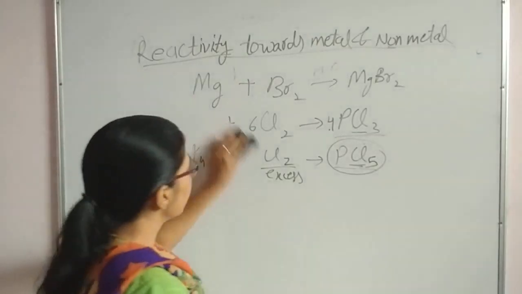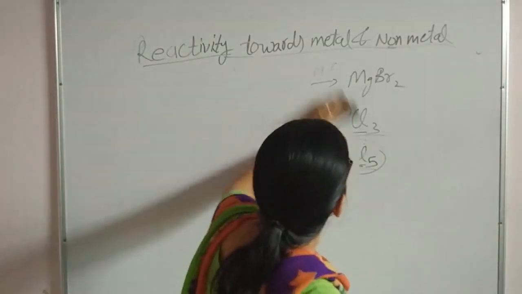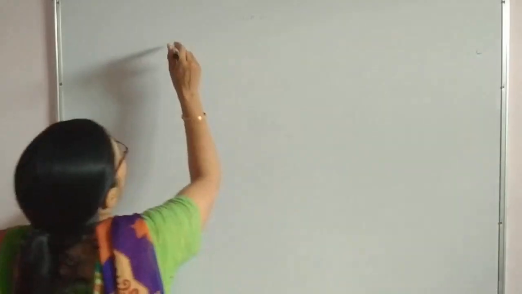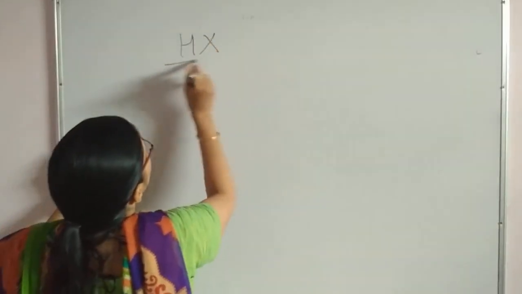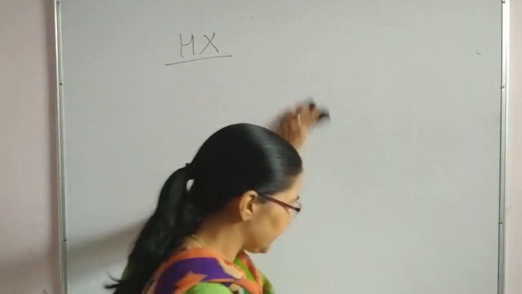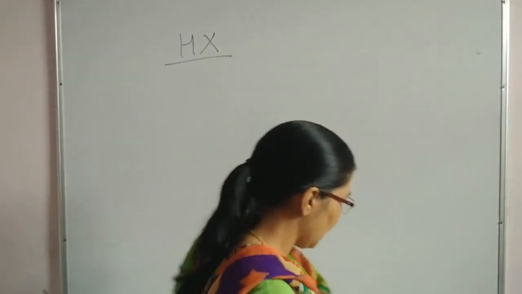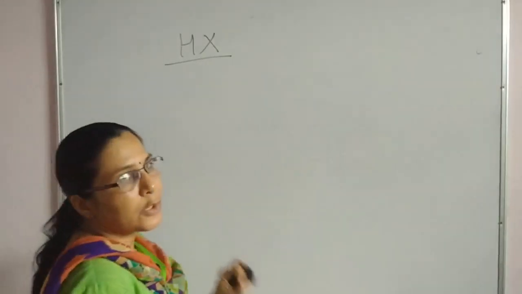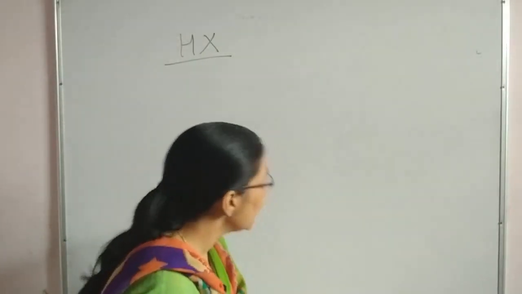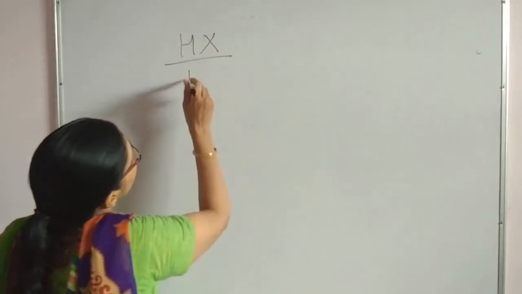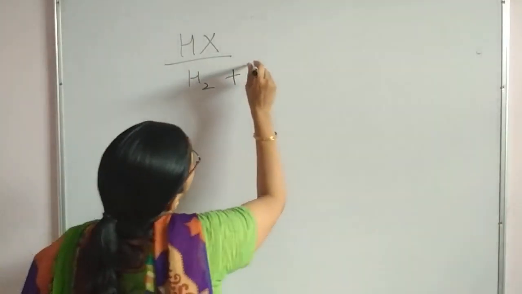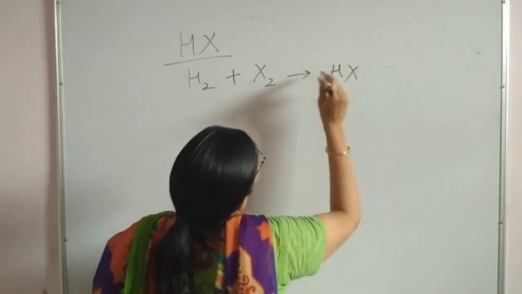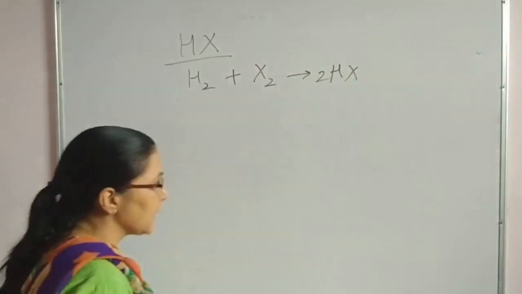Okay, now let's proceed. Reactivity towards hydrogen means detail of HX. Detailed study of HX is in our syllabus, especially chlorine gas and HCl gas. First, in general, we will deal with the reactivity towards hydrogen. You will see that each and every halogen will react and there will be formation of HX.